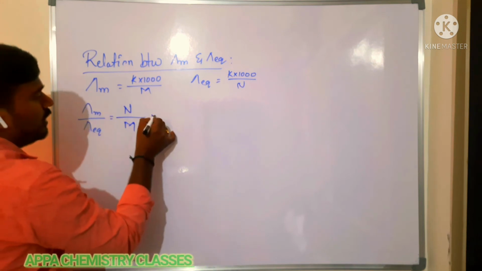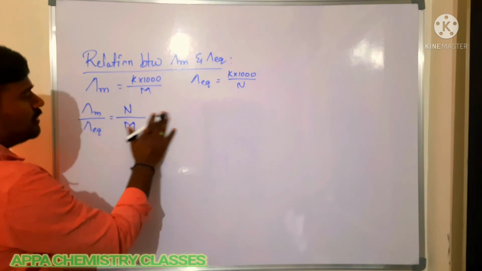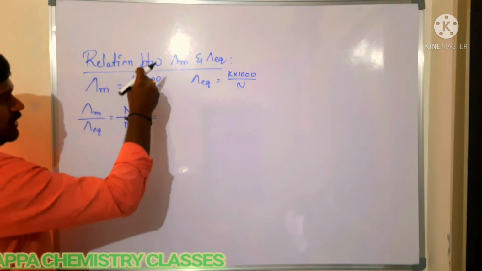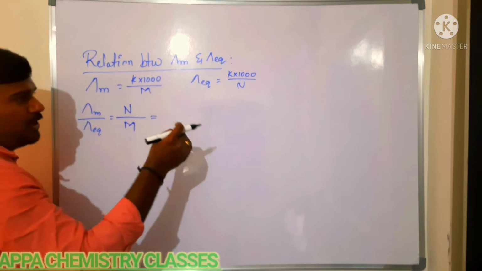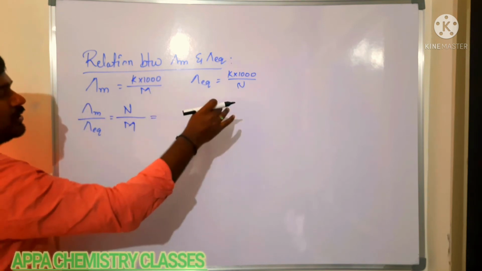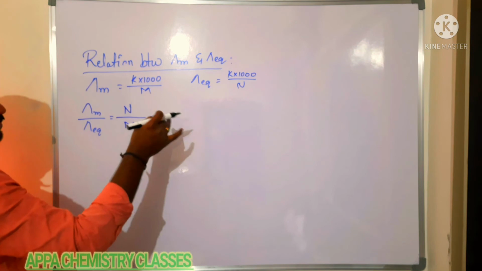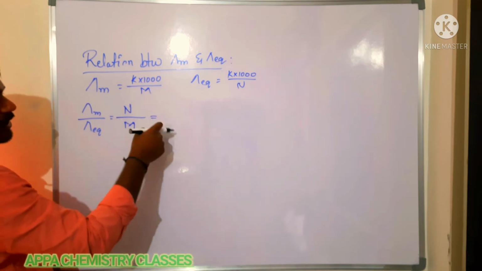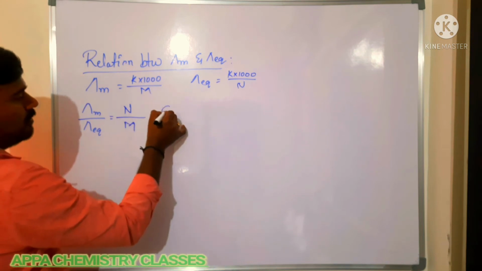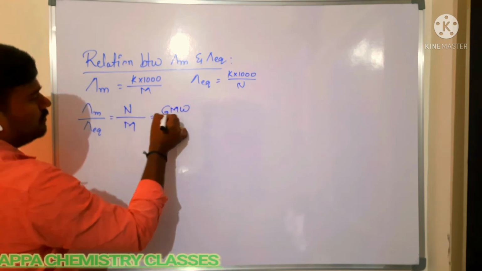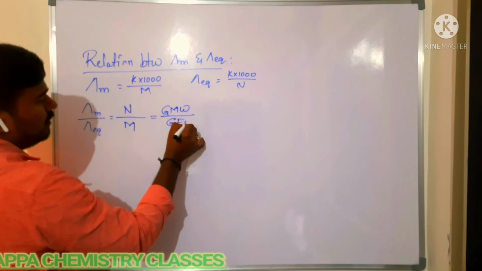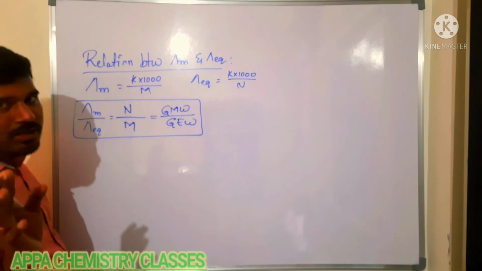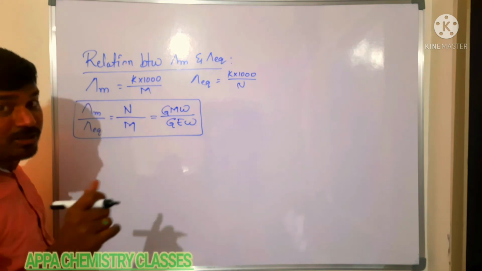Also, normality is nothing but the number of gram equivalents in 1 liter of solution, that is weight by gram equivalent weight into 1000, and the number of moles present in 1 liter of solution is gram molecular weight by gram equivalent weight. So this is the relation between molar and equivalent conductance. Is that clear? Which is very, very important.